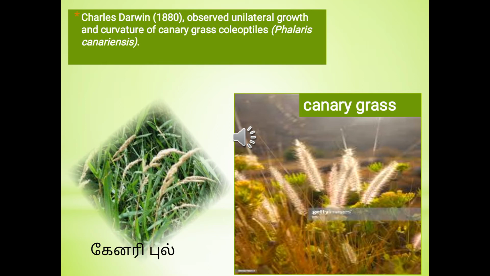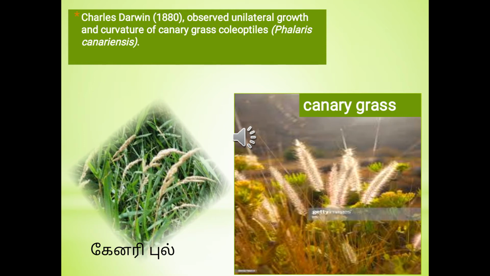Discovery of major plant hormones began with Darwin's experiment on phototropism. In the year 1880, both Charles Darwin and his son Francis Darwin conducted three experiments on phototropism. They observed the effects of unidirectional light on canary grass coleoptiles.